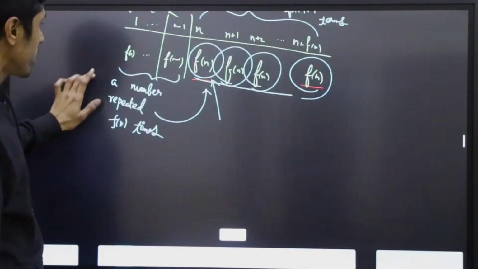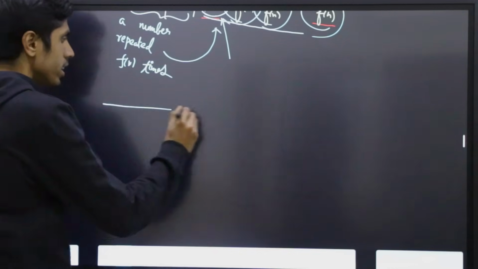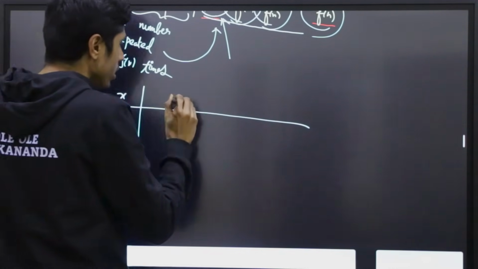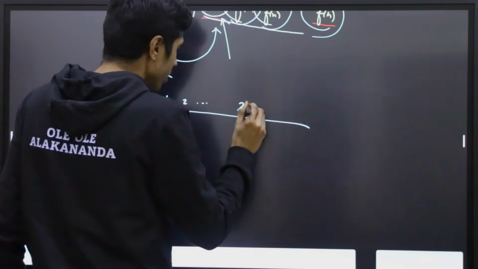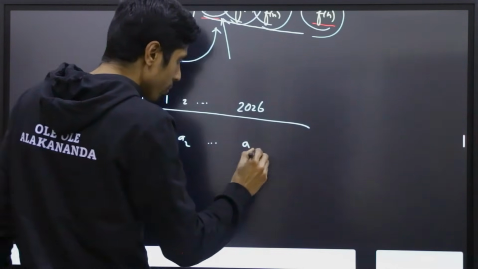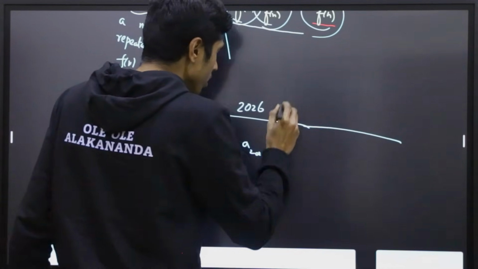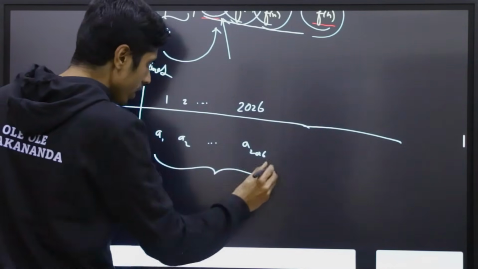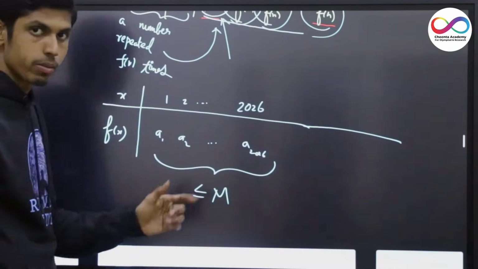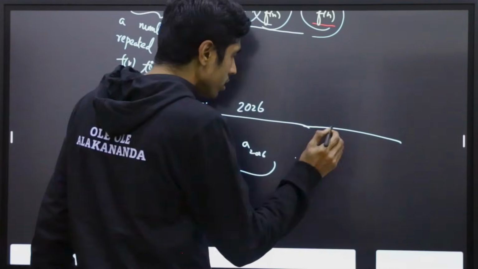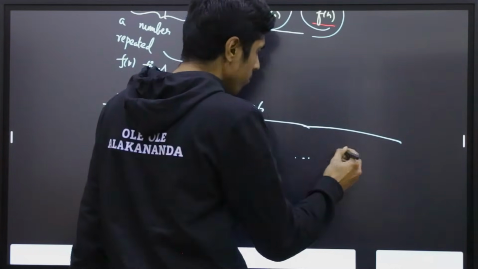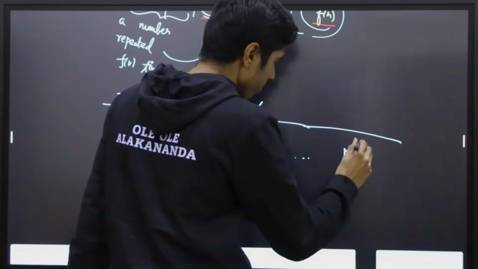And due to this unboundedness, it's clear that such a value exists. So take x and f of x. You have some values up to 2026. Say they are a1, a2 as before, up to a2026. So take these numbers and calculate the maximum. Let's say it's at most capital M. Now, since the range is unbounded, you will reach some value greater than M. Let's call it m prime.